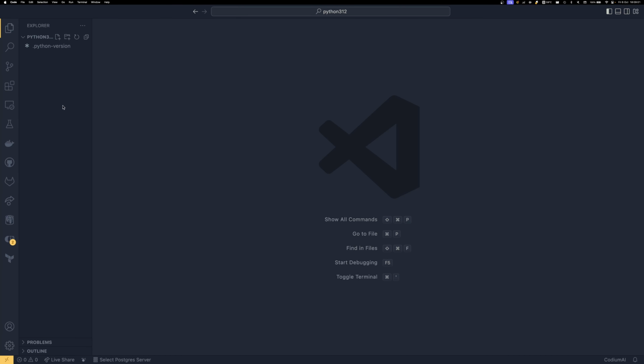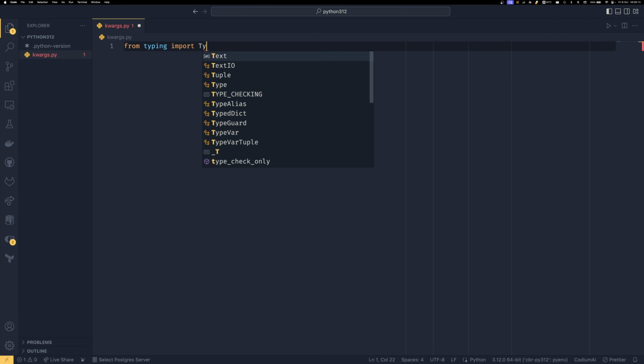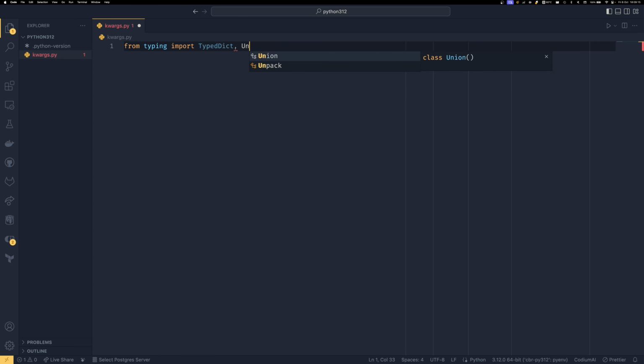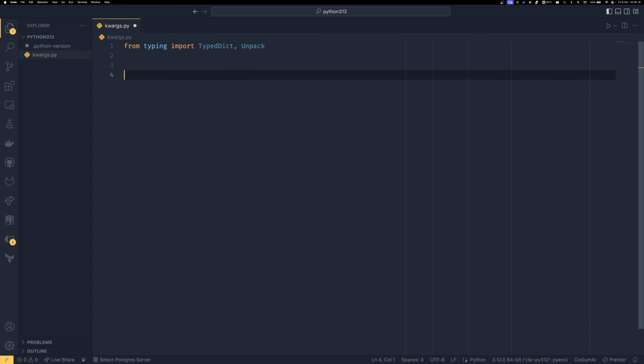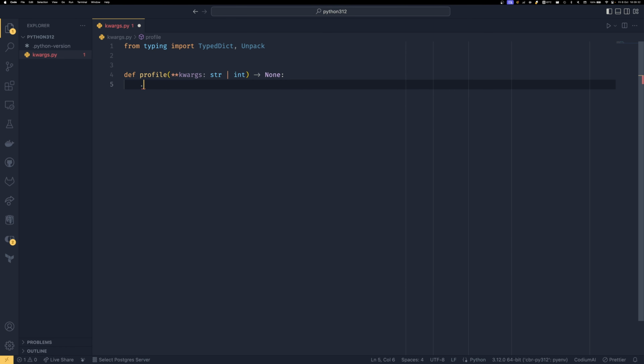So let's begin. If we create a new file, we're just going to call this kwargs, I guess. kwargs.py, and we're going to do from typing import... not yet. I'm already getting ahead of myself. TypedDict and Unpack. We'll come back to NotRequired in a bit. And then we're going to define a profile. We're going to ignore those imports for now, and we're going to define a profile which takes various kwargs, either string or integer. So this is kind of the old way of doing it for now.